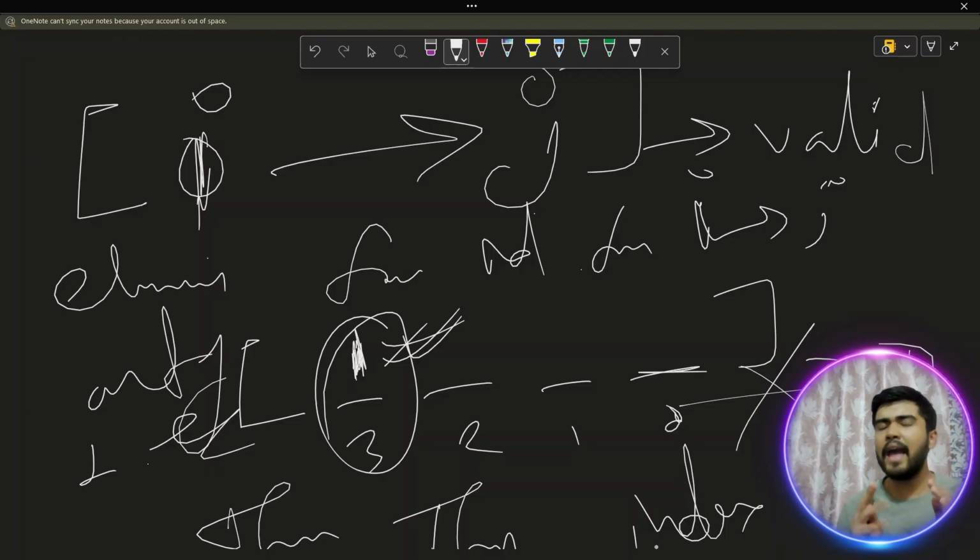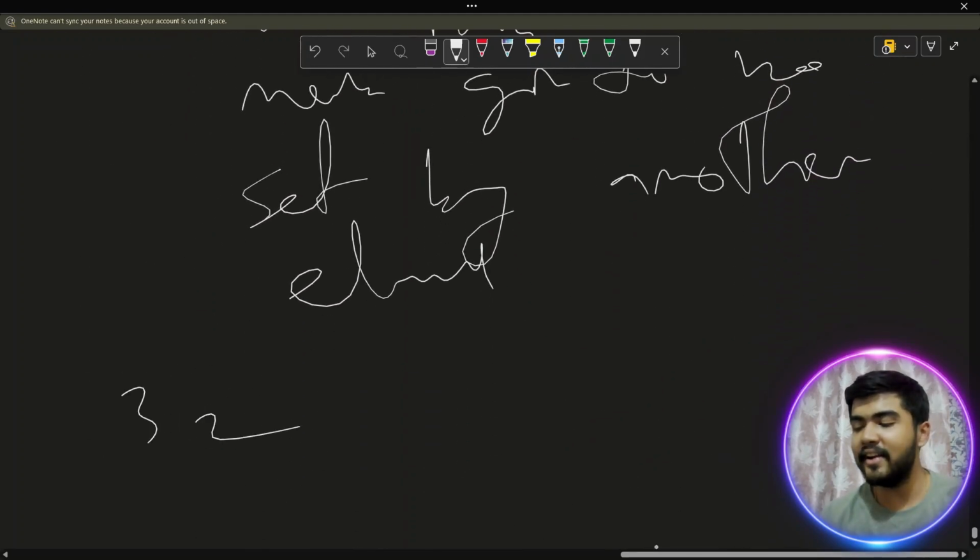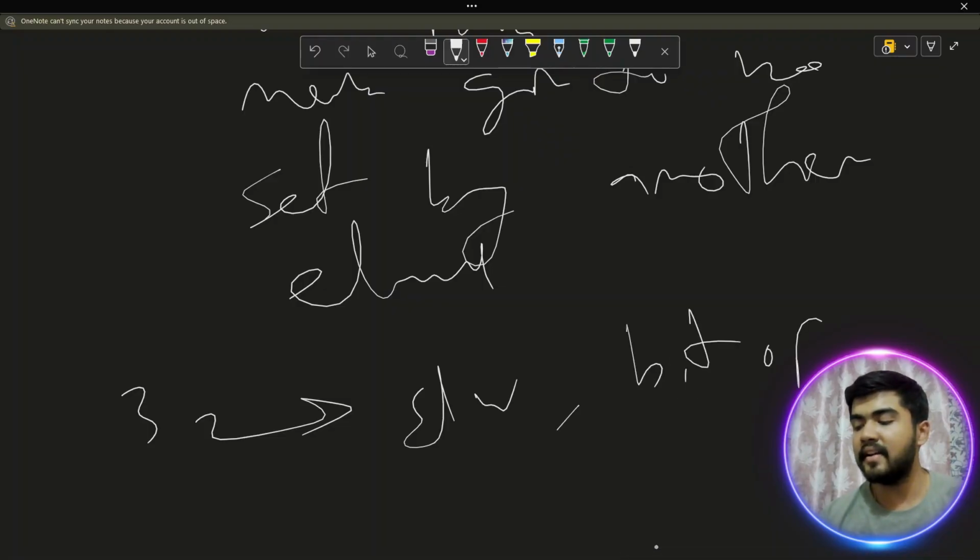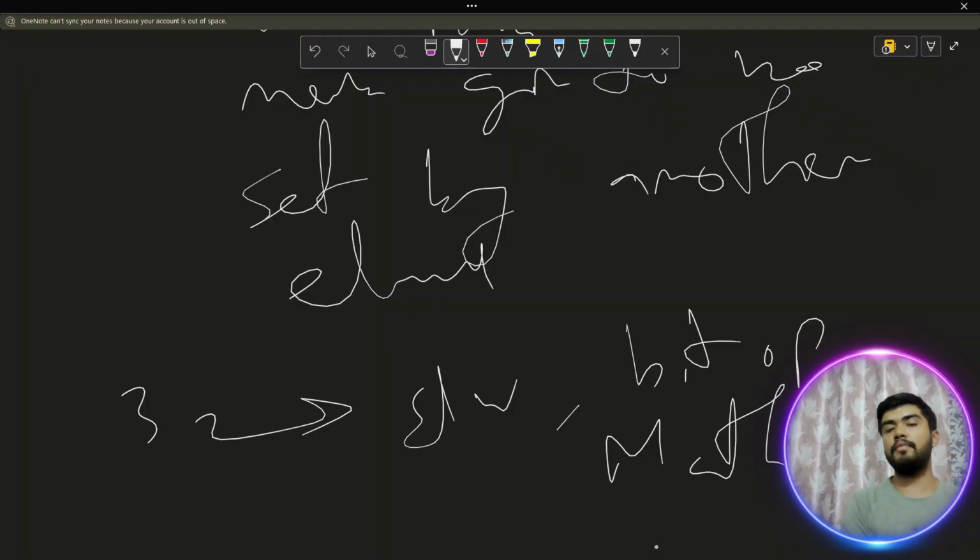But yeah, if you are not able to understand on the first go, please reiterate the video. I totally agree, it is obviously a little bit tricky question. There is maths, there are bitwise operations, you have to be very strong. There is sliding window. How many topics in this particular question? There are 3 topics: sliding window, bitwise operation, then maths. It is obviously a very good question from an interview perspective. If you are not able to digest it on the first go, please reiterate once. Cool. So now I think we are ready.